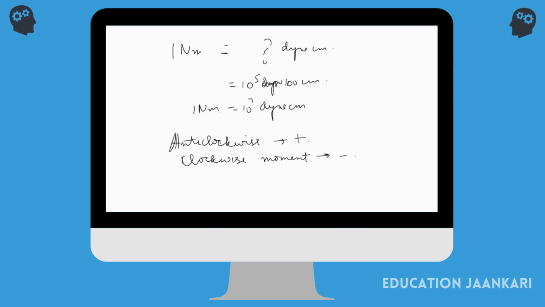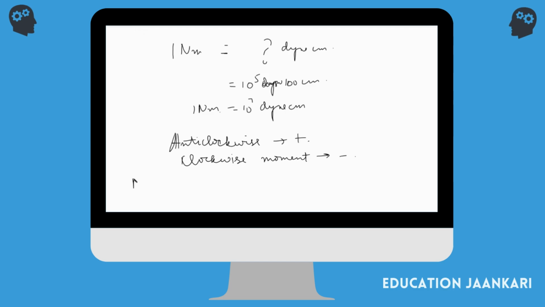Before that, let me just tell you common examples that we do. We learned about the moment of force. It is the magnitude of force multiplied by the perpendicular distance. So can we take any general examples in this case? Like one is the door thing we did, a wheel. Can you explain that with respect to the formula?